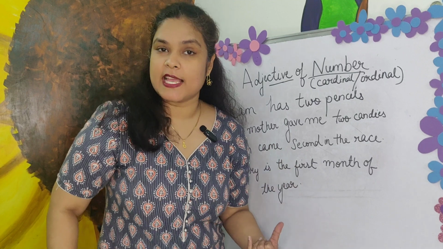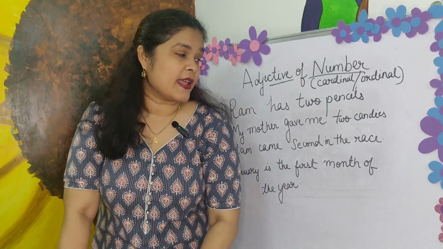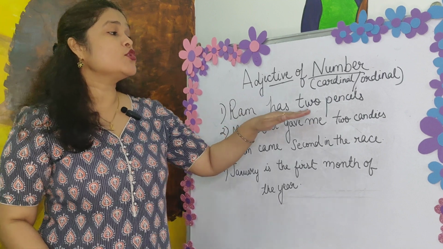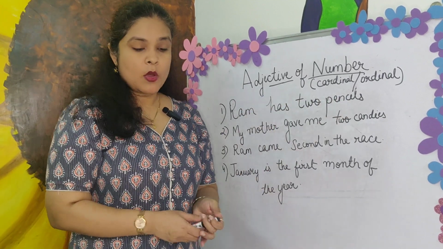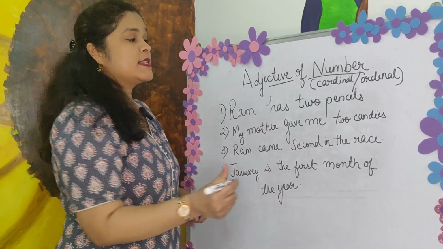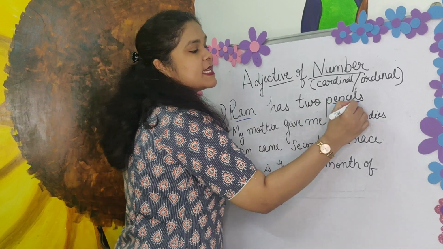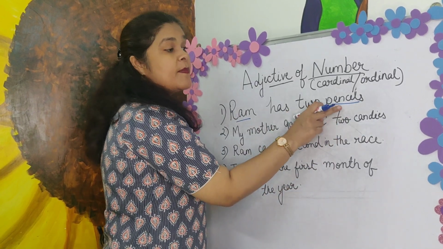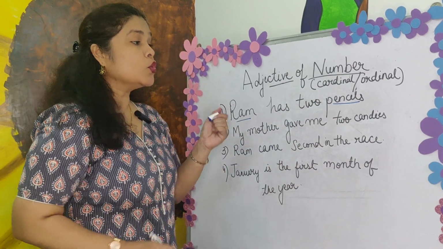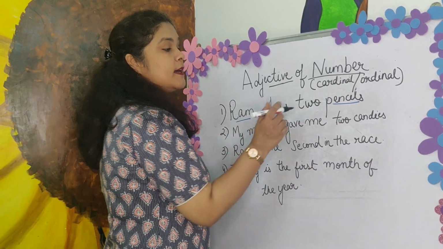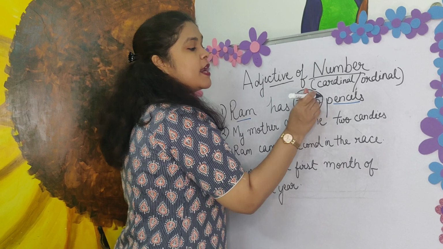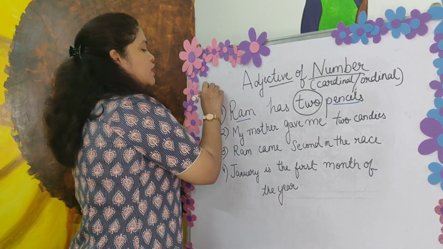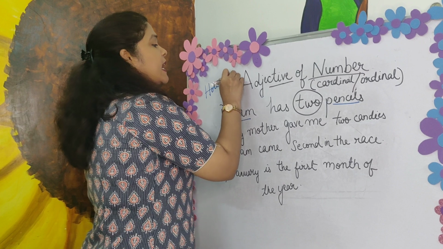So, if we look at the sentences, we will get clarity. The first sentence tells us, Ram has 2 pencils. Same, what is the noun? Nouns are Ram and pencils. Which is the word which describes pencils? It is 2. So, 2 is the adjective of number. It is basically answering the question, how many?